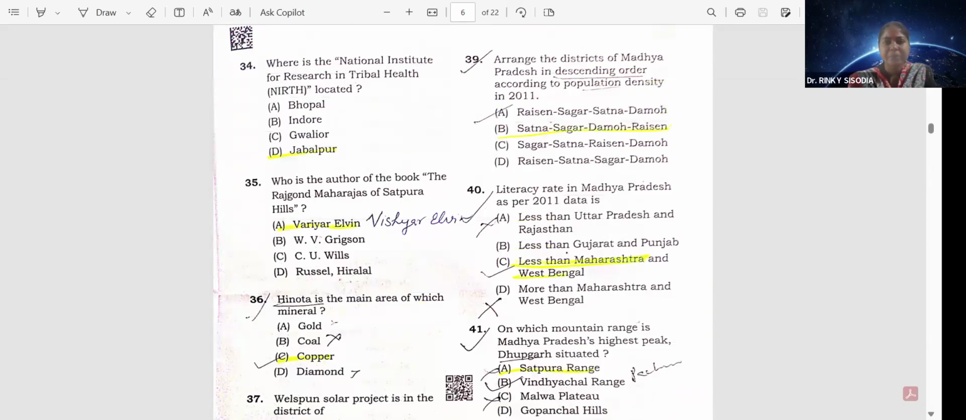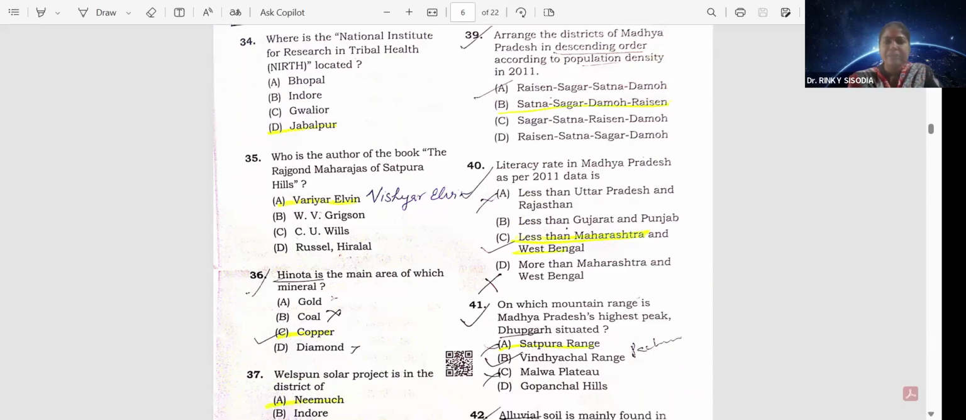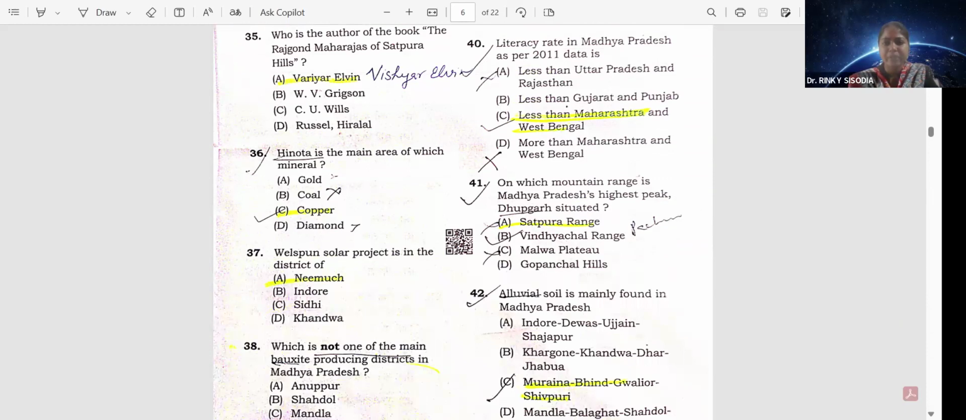Arrange the districts of Madhya Pradesh in descending order according to population density in 2011. That is Satna, Sagar, Damoh, and Raisen. Option B. Literacy rate in Madhya Pradesh as per 2011 data is less than Maharashtra and West Bengal. Option C. On which mountain range is Madhya Pradesh's highest peak Dhupgarh situated? That is Satpura range.